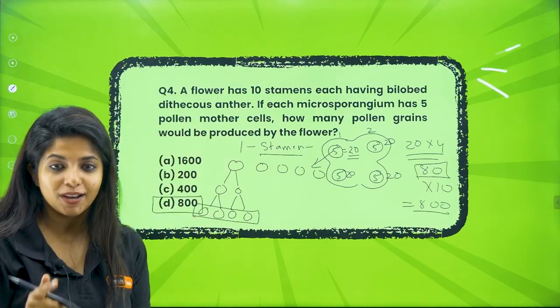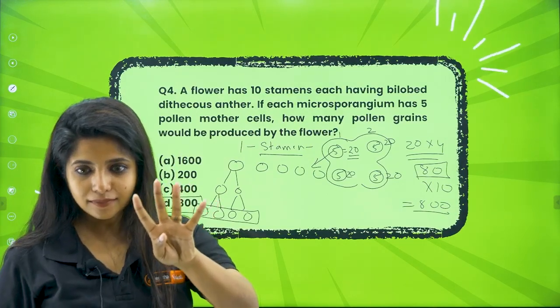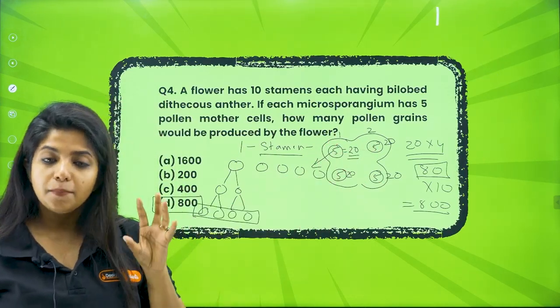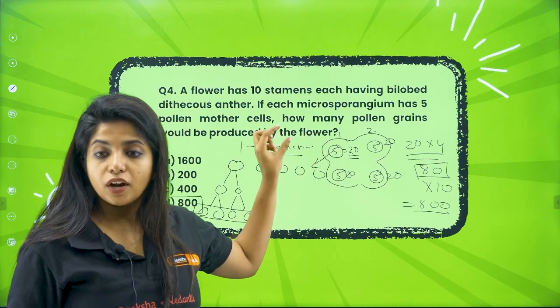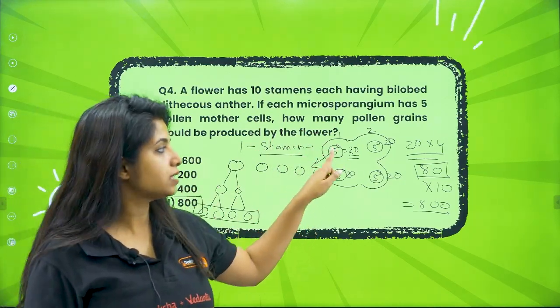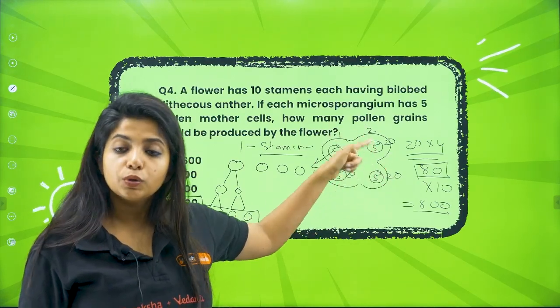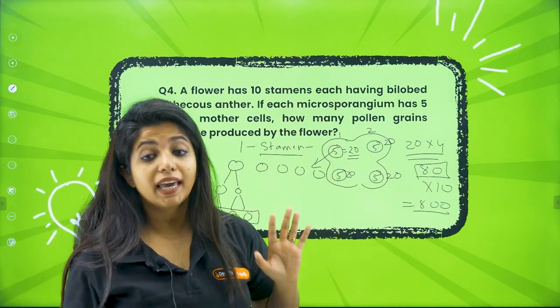Always have that understanding. One stamen would be having 4 microsporangia, and each microsporangia will be having indefinite number of pollen mother cell. Suppose here they have given 5, so you have to take 5. Now each of them would be giving rise to 4 pollen grains each, so we will say 20. Now how many microsporangia are there? 4. So you do 20 into 4, you get 80. Now how many stamens are there? 10. So your answer would be 800.